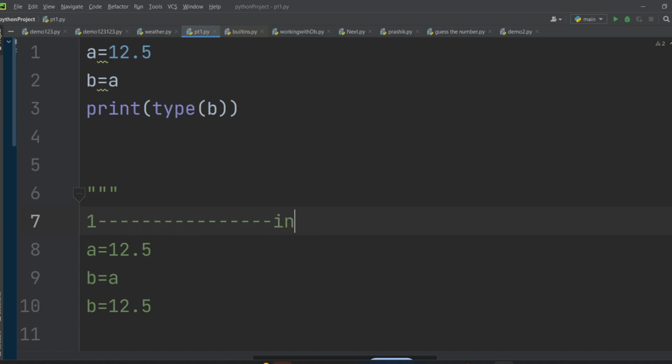Whenever we talk about any number, suppose 1 to any number, let's say infinity, I'm just taking infinity as a number. I want only a number, not a float value. I don't want this 12.5, I only want 12. So we can convert this 12.5 into an integer. I wanted to assign this 12.5 to b, but I don't want the type of b to be float. I want integer.